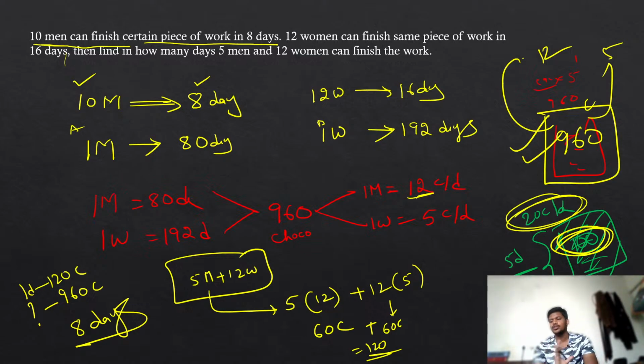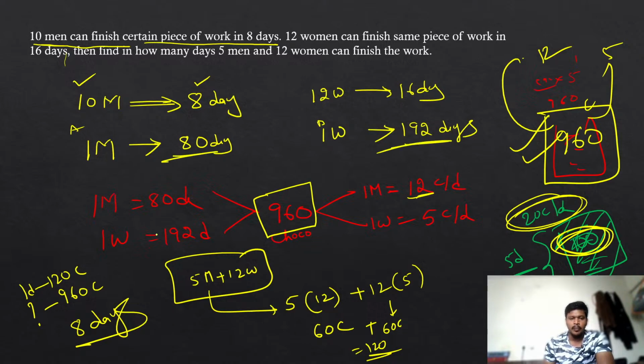If you have both of them, only then can you find out in how many days you can complete the entire packet. Because of that, I am first trying to find out how many chocolates are there in my packet, the first step. That's why I am taking one man and one woman's time, using time and work LCM, like this person's time and this person's time.